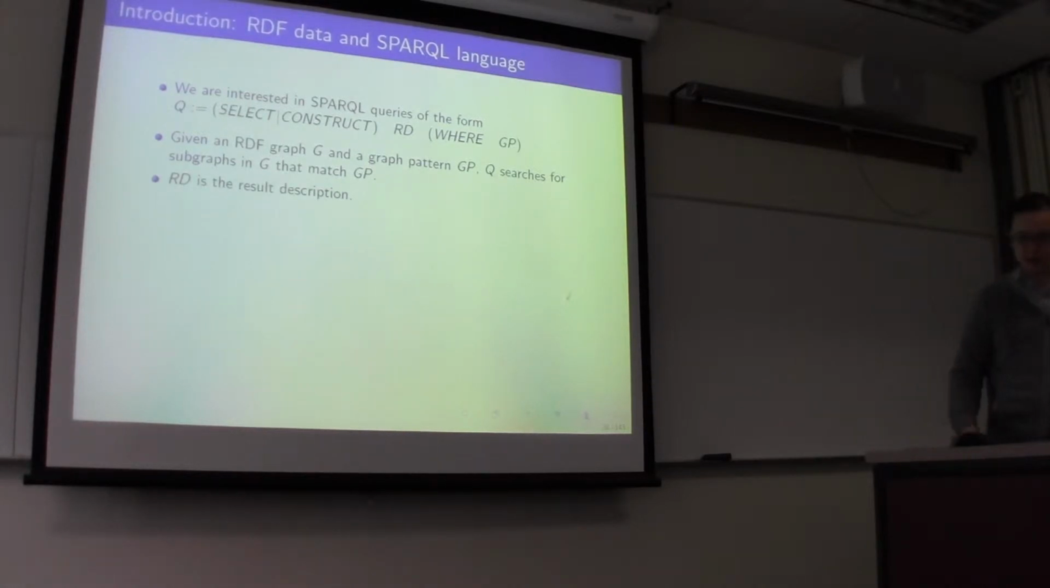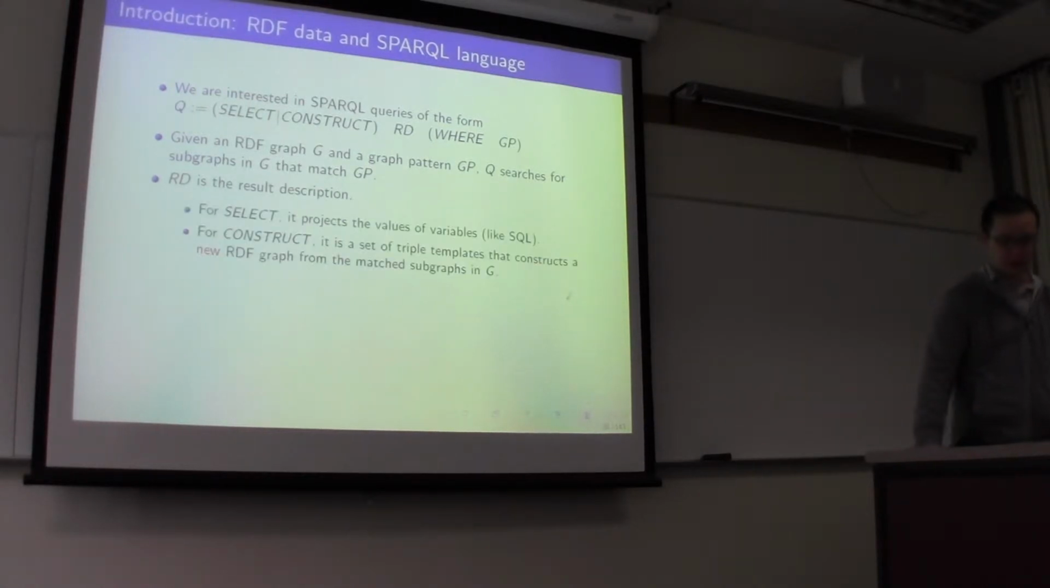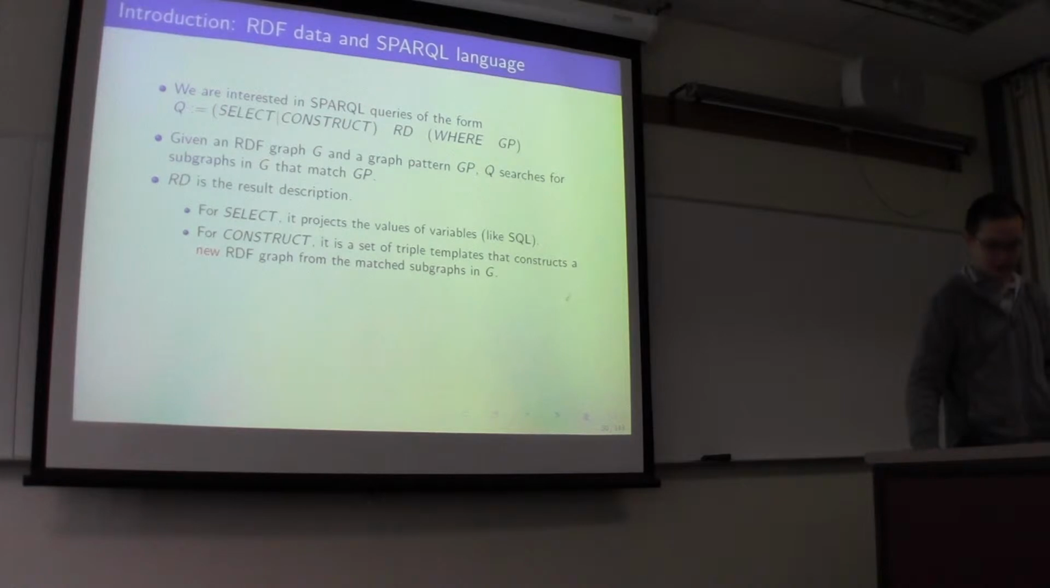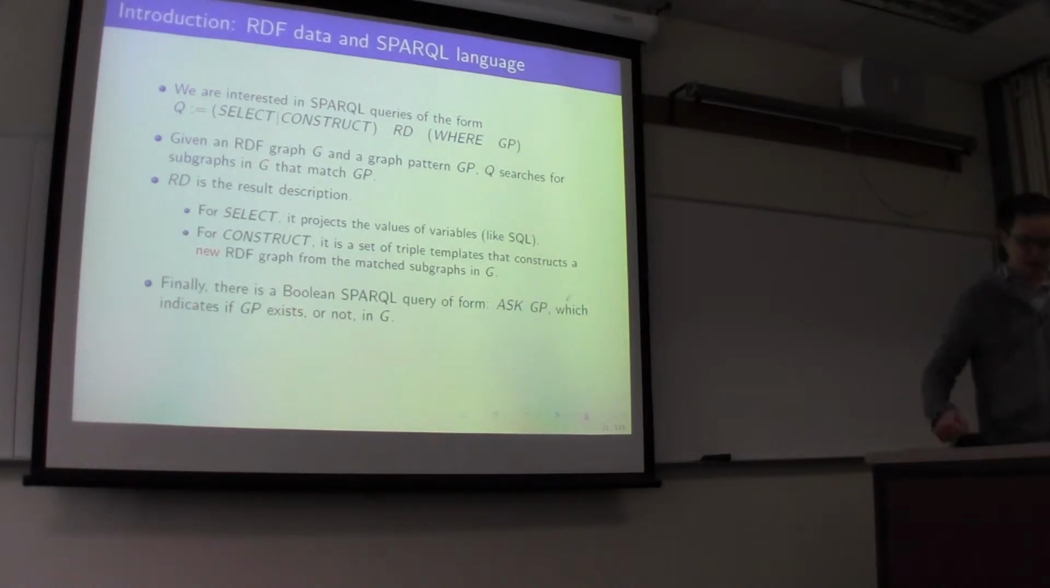RD is a result description. There are two forms. For SELECT, it projects the values of the variables in the graph pattern, just like MySQL. For CONSTRUCT, it's a set of triple templates that construct a new RDF graph from the matches in G. I'll have some examples for this construct later. Finally, there's a Boolean SPARQL query of the form ASK GP, which basically indicates if the graph pattern GP exists or not in the base data G.